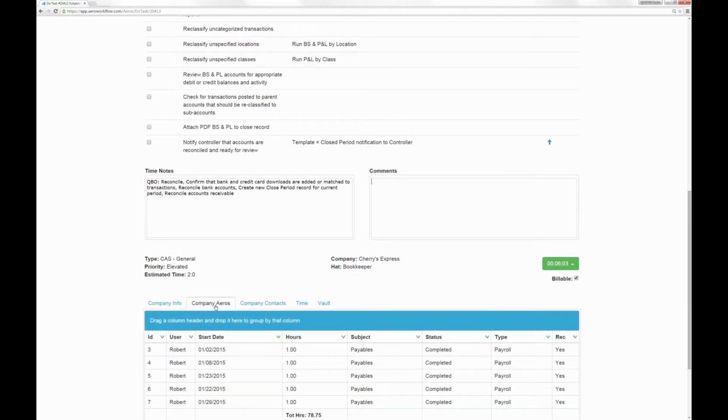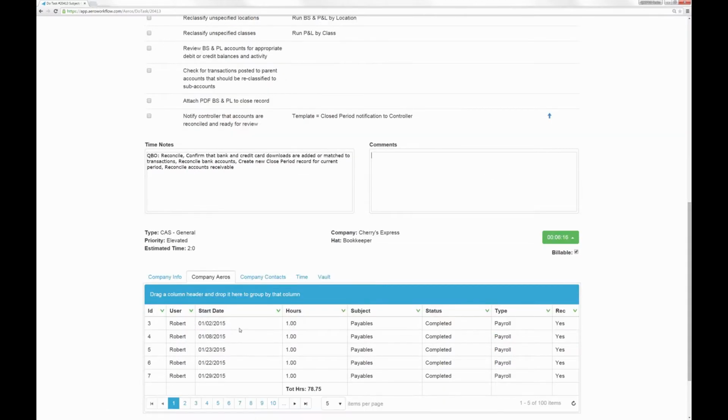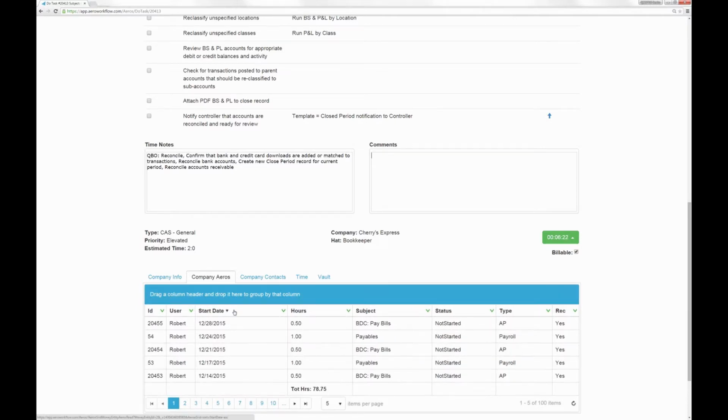These are all the other arrows or work that you've set up for this client of yours. You can see who else has work assigned. Who are the other people working on this client? Is the work done? All of these grids that you're going to see throughout Aero, you can sort by clicking on the column header.